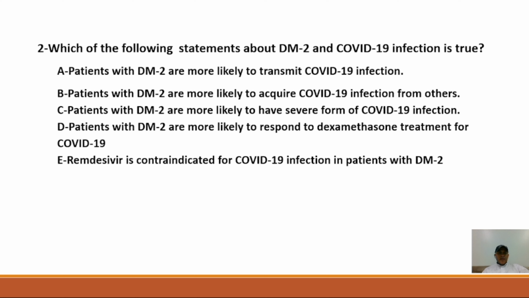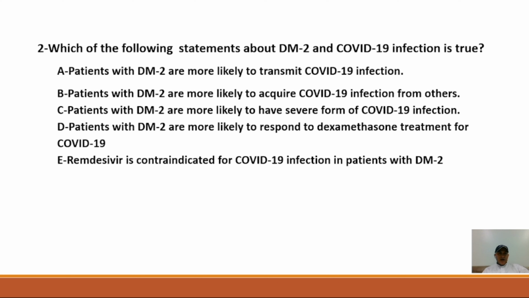Second question, which of the following statements about type 2 diabetes and COVID-19 infection is true? A patient with DM type 2 is more likely to transmit COVID-19 infection. Patients with type 2 are more likely to acquire COVID-19 infection from others, or are more likely to have a severe form of COVID infection. Patients with type 2 are more likely to respond to dexamethasone treatment for COVID-19. Remdesivir is contraindicated for COVID-19 infection in patients with type 2 diabetes.